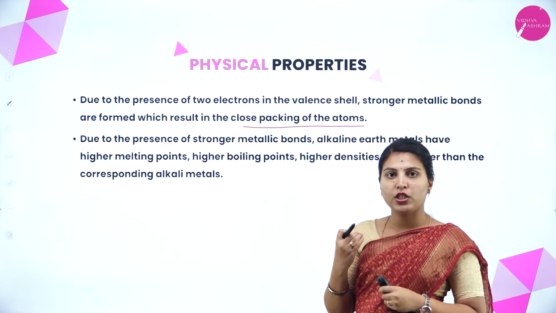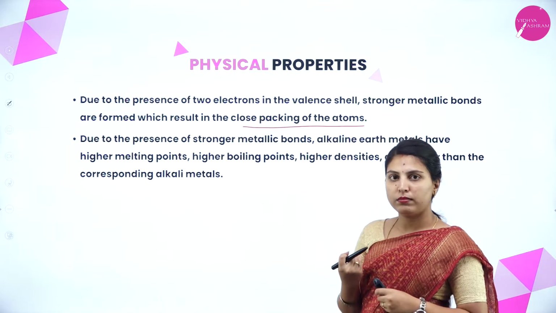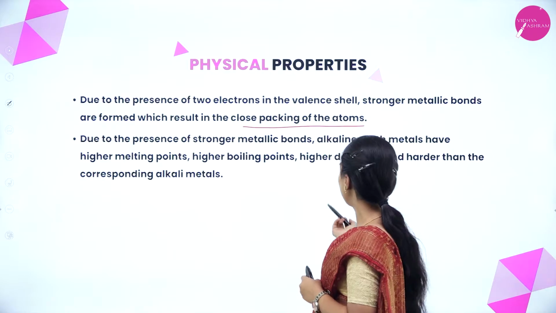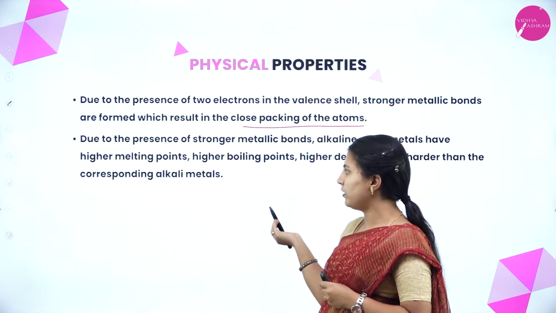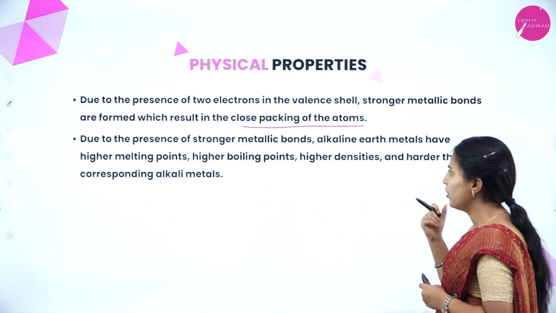It will form strong bonds, so it needs more melting point and more boiling point to break it. Density is also more, and they are harder than alkali metals. Everything is strong.